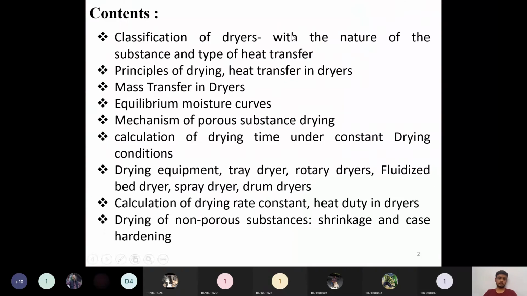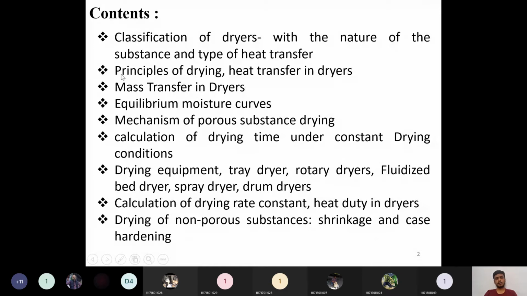The contents in this Unit 3 are, first, classification of dryers with the nature of the substance as well as type of heat transfer. We have to classify dryers based on the nature of the substance as well as the nature of the heat transfer: whether adiabatic or non-adiabatic, whether applicable for sticky materials, whether applicable for slurries. What type of dryers we have to use depends on the nature of the solid as well as the type of heat transfer.